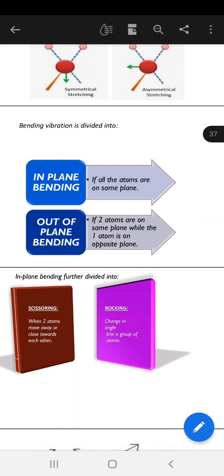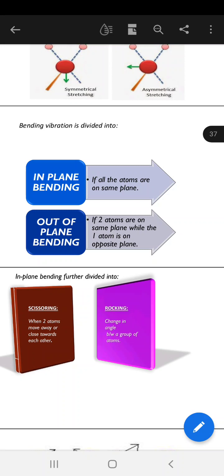If it is taking place in plane, it is called in-plane bending, or you can say same plane. If all the atoms are present in the same plane, meaning all the atoms are in the xy coordinate, then we say it is in plane. But if two atoms are in the same plane, that is the xy coordinate, but one atom is present in the zx coordinate, then this type of bending vibration is called out-of-plane bending.